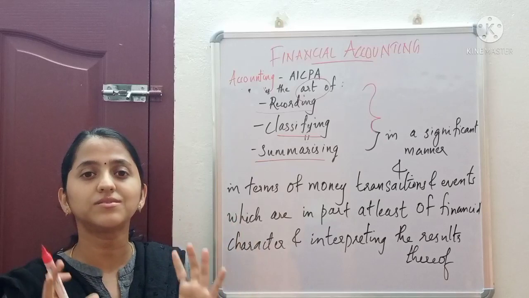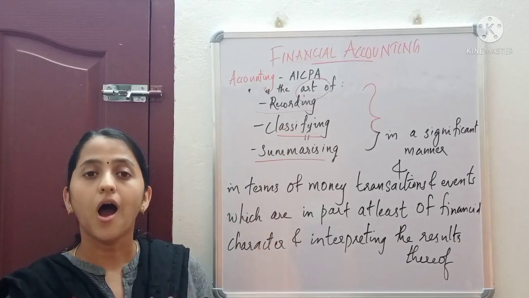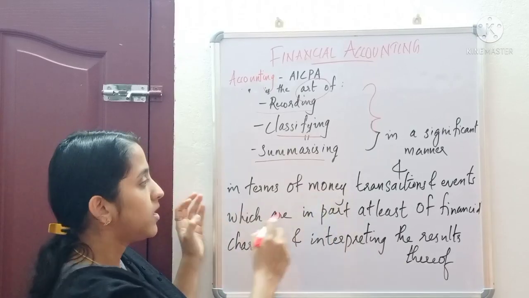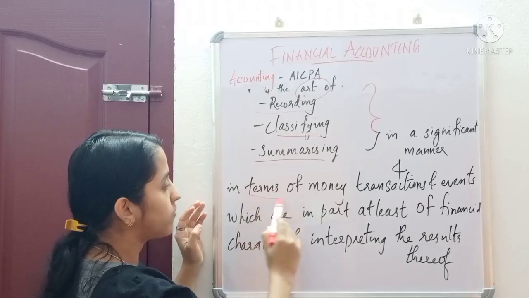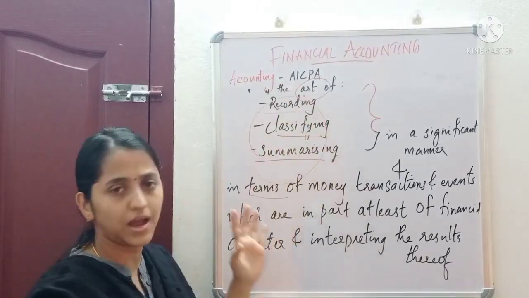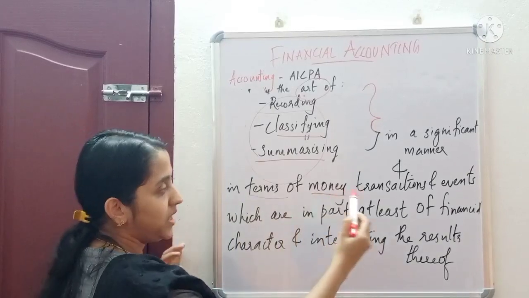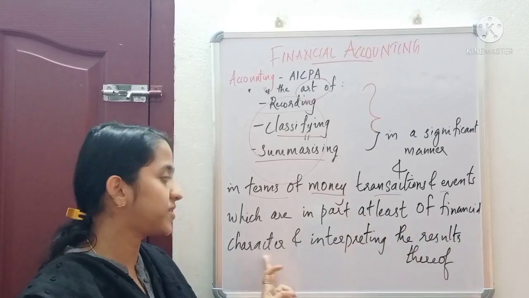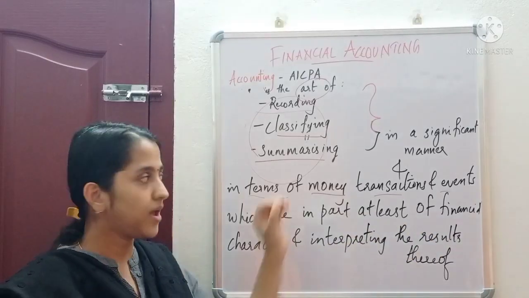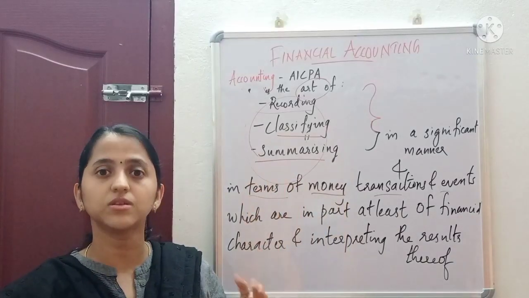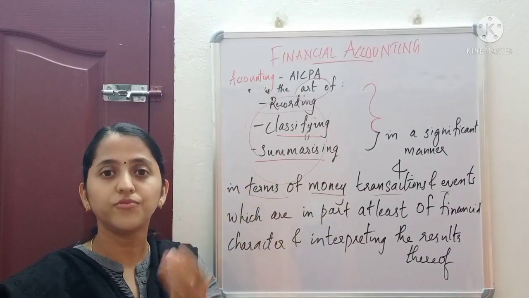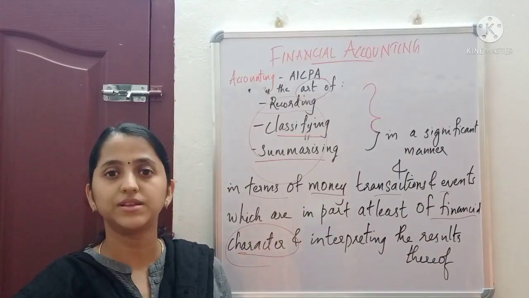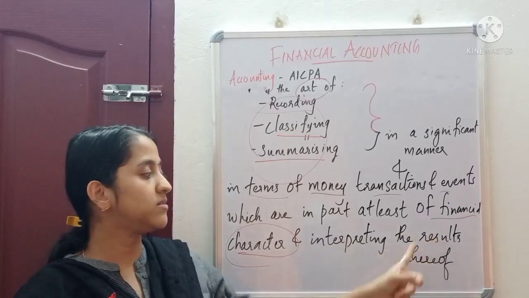That means all the transactions related to a business are conducted through money. So in a significant manner, in terms of money, these data will mostly be in terms of money, transactions and events which are in part at least of financial character. Every transaction in the organization will have at least a part that is of financial character, that is related to money, and interpreting the results thereof.